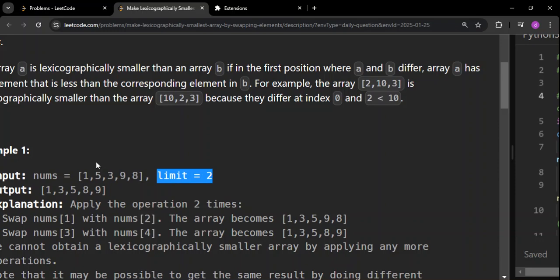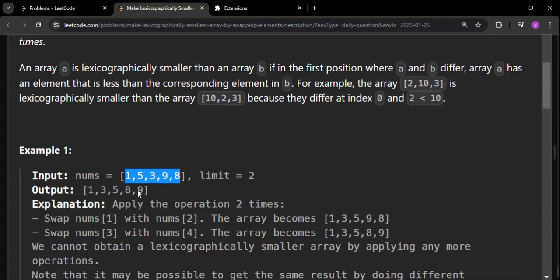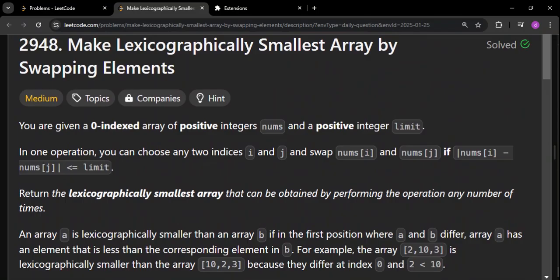So in this question, what you have to do is swap these numbers the way I mentioned. Only two numbers can be swapped if the absolute difference is less than or equal to the limit. After swapping any number of times, you have to get the lexicographically smallest string. Okay, as simple as that. So this is the question, and I just explained it in my words. Let us see the exact words which they are mentioning.